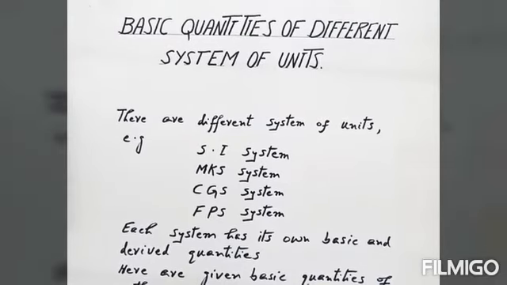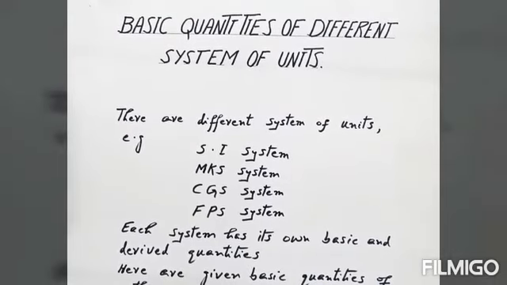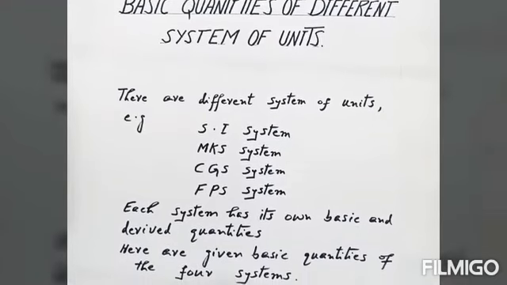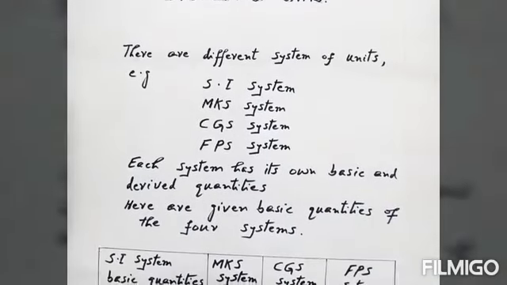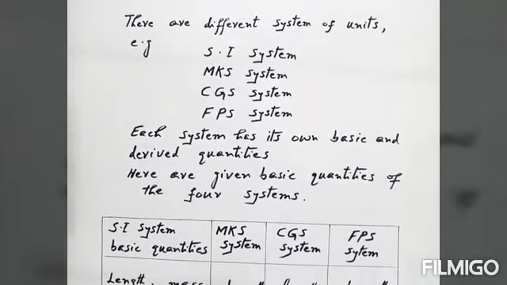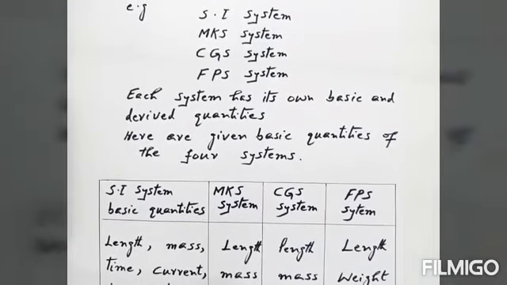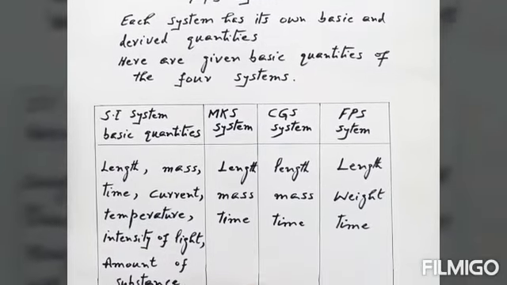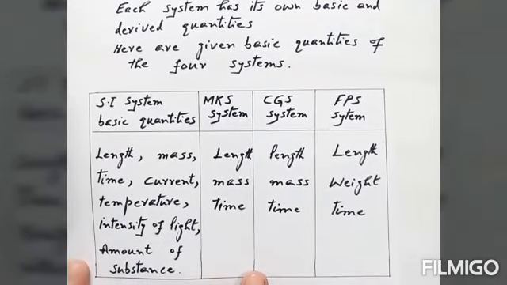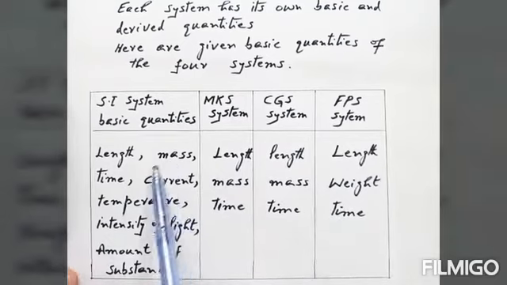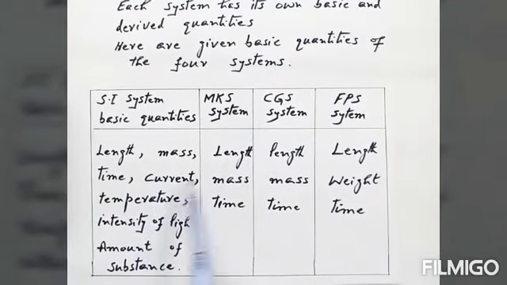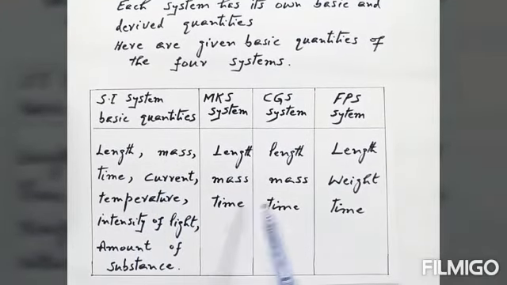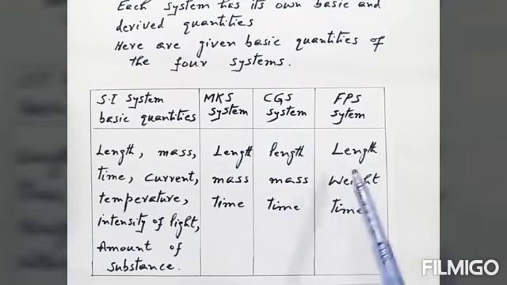Now here is the chart of basic quantities of the four systems. These are the basic quantities of SI system, MKS system, CGS system, and FPS system.